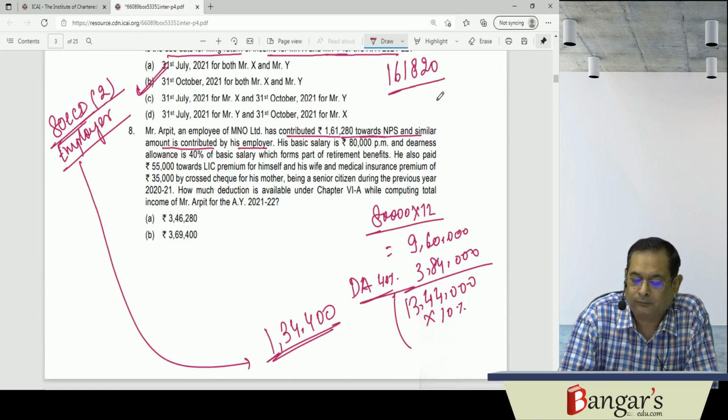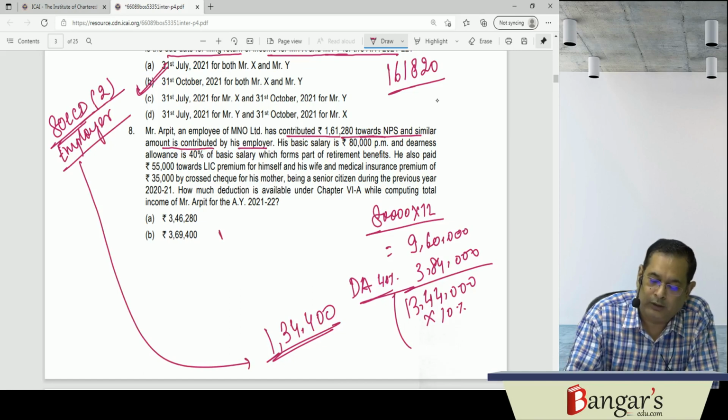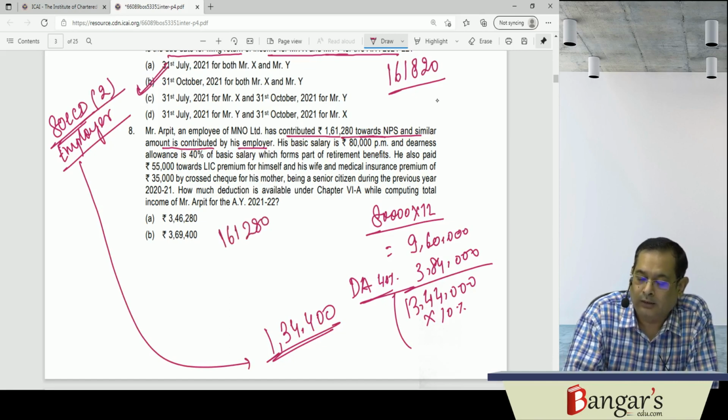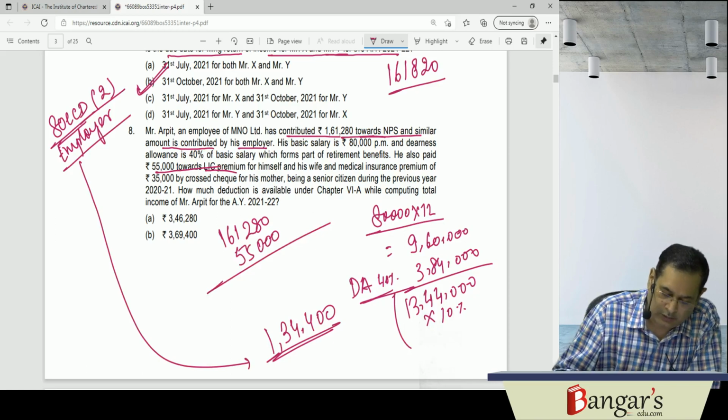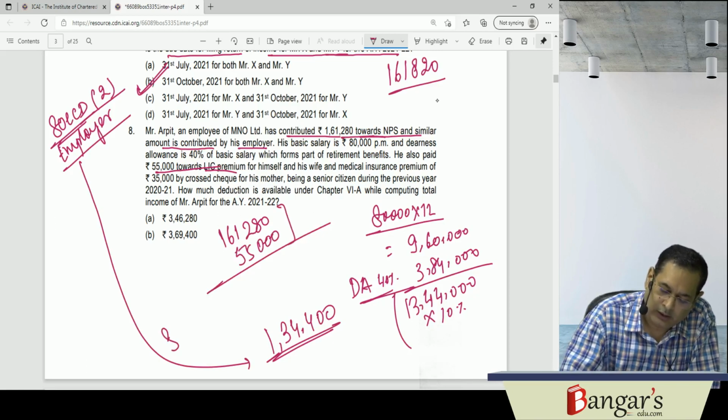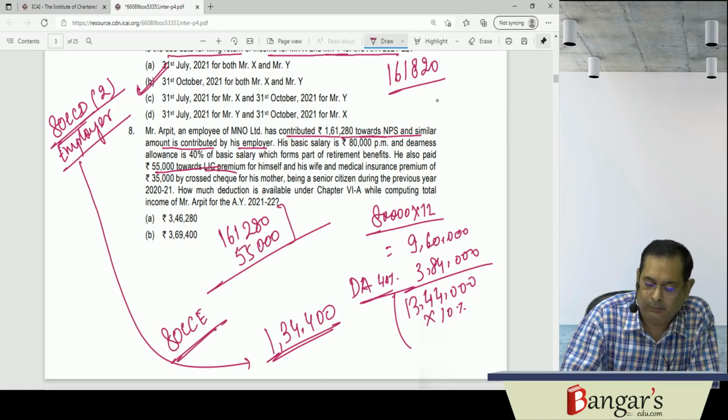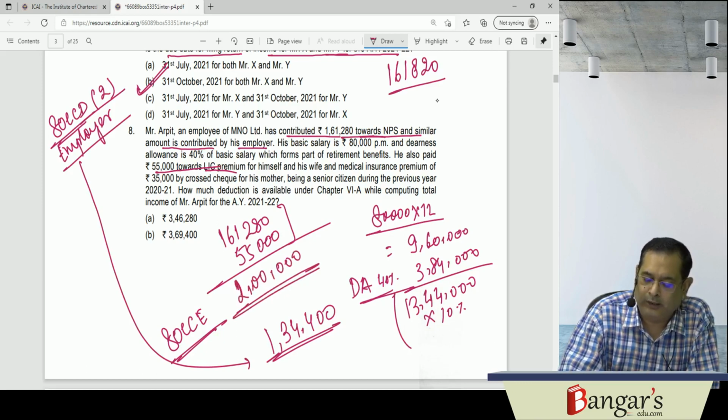And he is contributing 161,280. Then he has also paid 55,000 towards the LIC premium. So here in 80CCD, 80CCE, the limit will be what? 150 plus 50 for NPS. So it will be 2 lakh rupees. It cannot exceed what? 2 lakh rupees. 2 lakh is that limit.